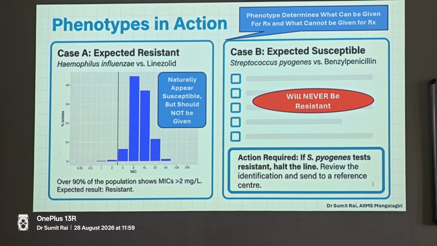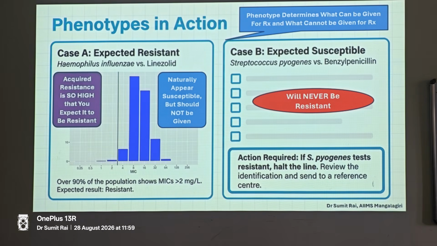Now if I tell you that we have got penicillin susceptible Staph aureus, immediately you will ask, where is it? It is so rare to see because it is all acquired resistance. So this is the difference between natural resistance and acquired resistance. There will be a stage where maybe many institutes might be having 85-95% ESBL AmpC co-producers. So acquired resistance is so high that you don't believe that it could be susceptible.